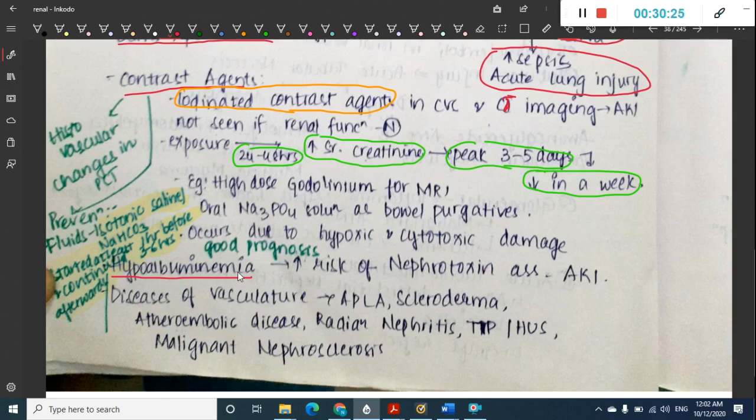Hypoalbuminemia also causes increased risk of nephrotoxin associated acute kidney injury. There are some diseases of vasculature also which can lead to acute kidney injury, like APLA syndrome, that is antiphospholipid antibody syndrome, scleroderma, atherosclerotic disease, radiation nephritis, thrombotic thrombocytopenic purpura or hemolytic uremic syndrome, and malignant nephrosclerosis.